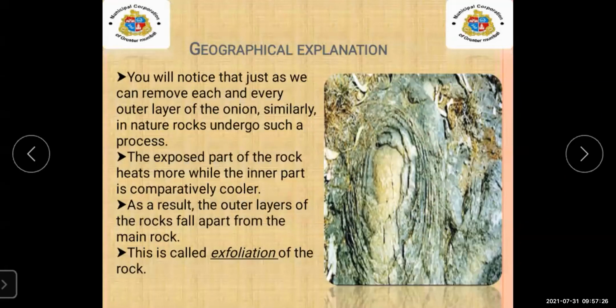Slowly, due to mechanical weathering, the rock will start expanding. Due to some reasons of mechanical weathering, slowly the outer part will fall apart from the main rock. So this type of mechanical weathering is known as exfoliation.